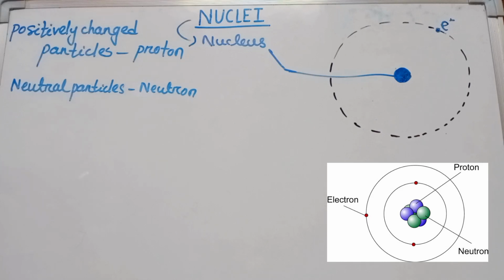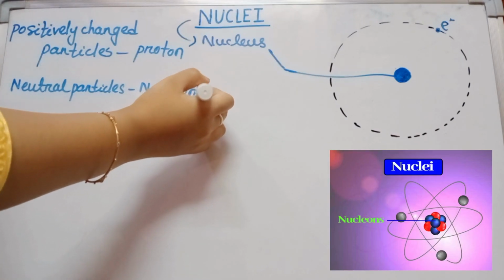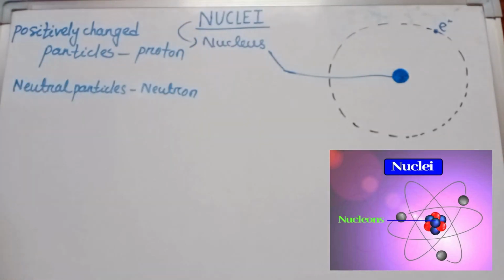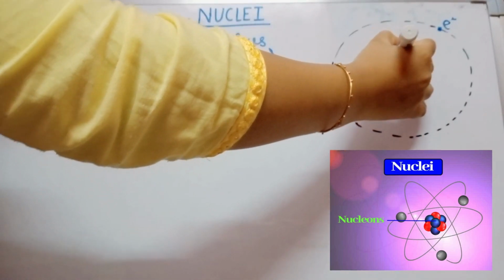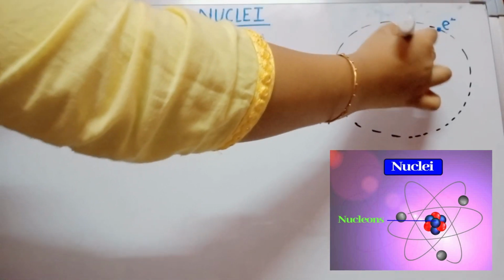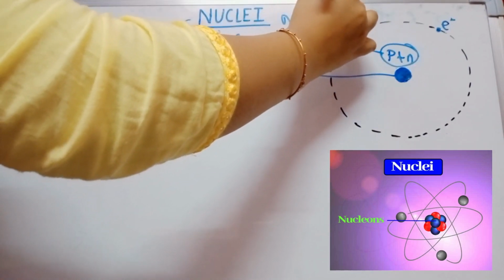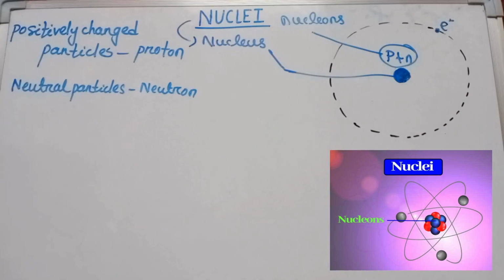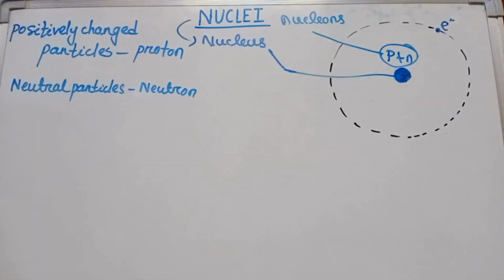That means the nucleus is made up of protons and neutrons. Protons and neutrons, both present inside the nucleus, are called nucleons. The particles present inside the nucleus are called nucleons.